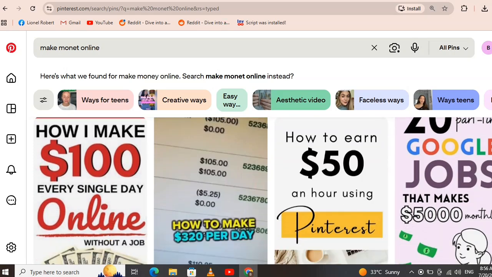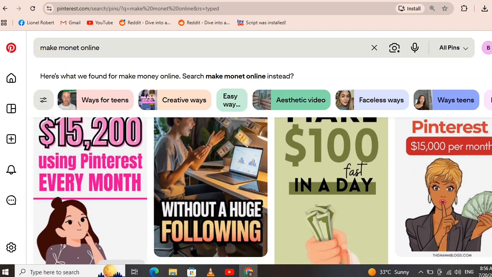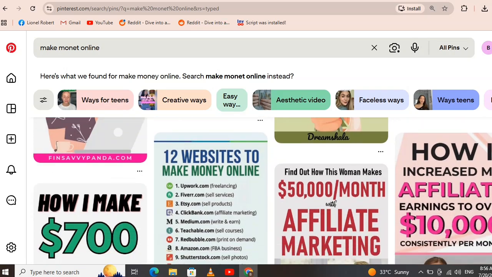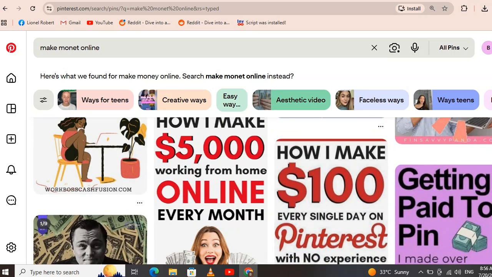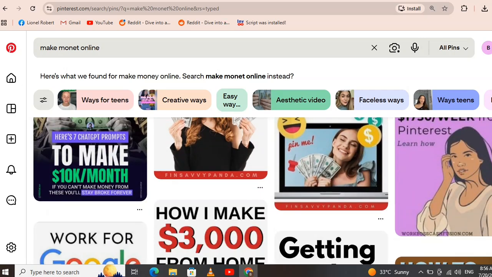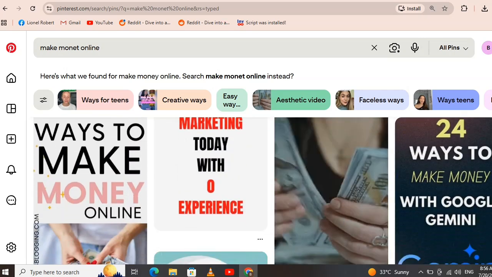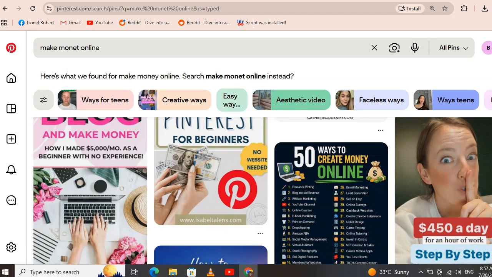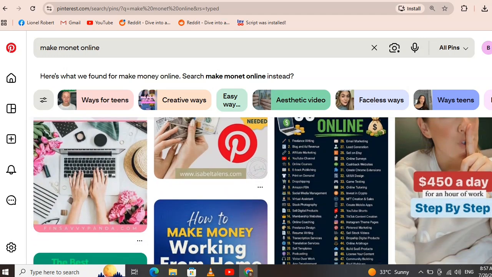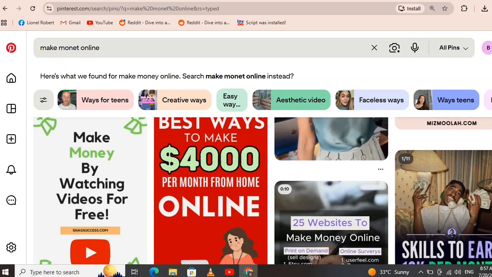Step 2. Join affiliate programs. Next, sign up for affiliate programs. Examples include Amazon Associates, Impact, PartnerStack, Digistore24, ClickBank, software affiliate programs. Always read each program's rules. Some allow direct Pinterest links, while others require sending visitors to a blog or landing page first. Choose products that solve real problems.